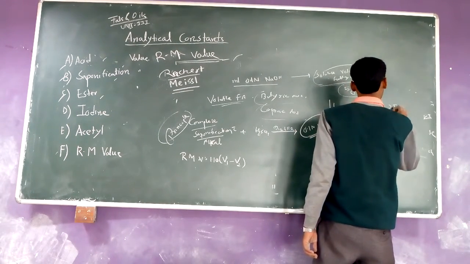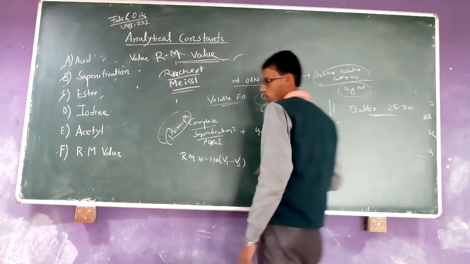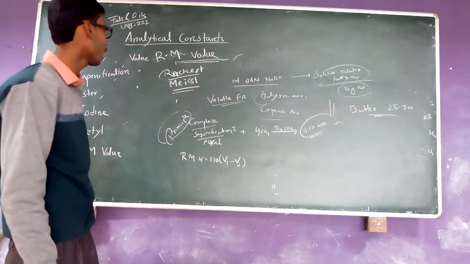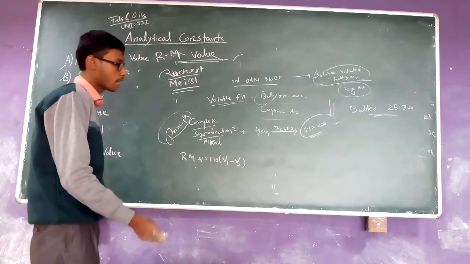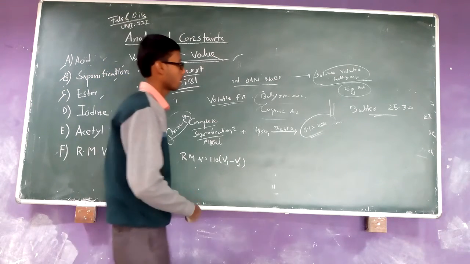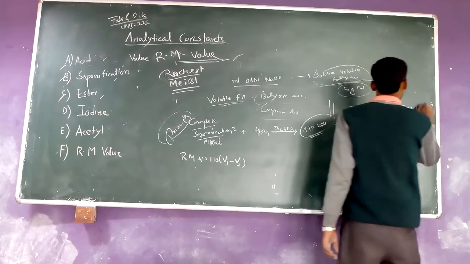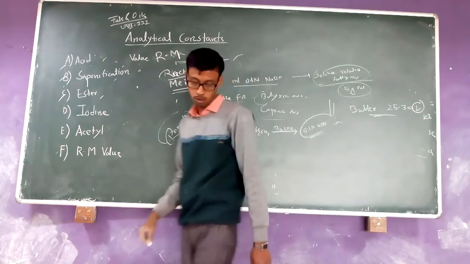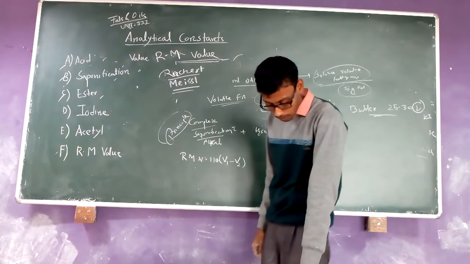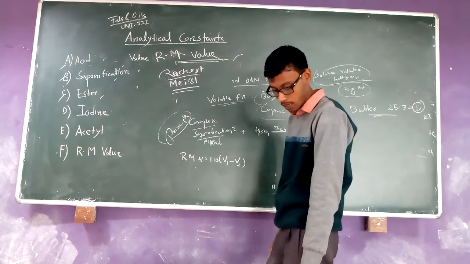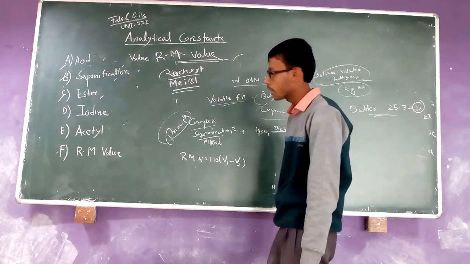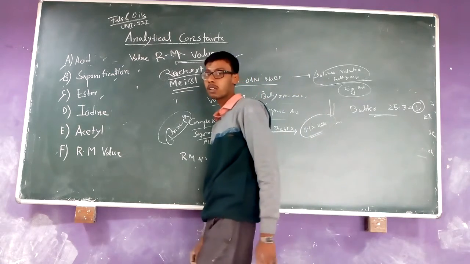So you can say that the purity of the butter can be determined by the RM value, or if butter is of another grade, it is also identified or determined by the RM value, because other-grade butters have a lower RM value. So the main significance of the RM value is the volatile fatty acid residue present in the given fat and oil, and that is all about the analytical constants of fats and oil.